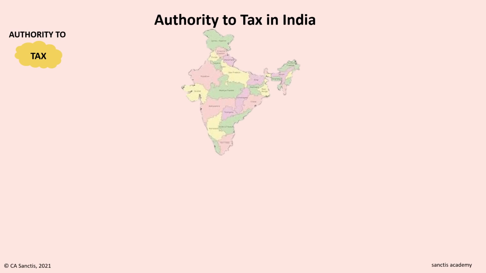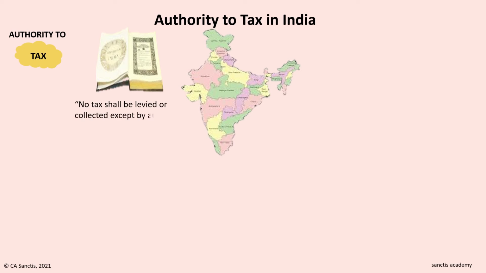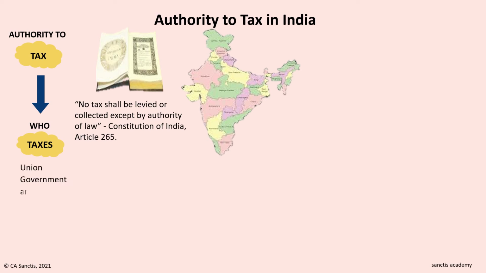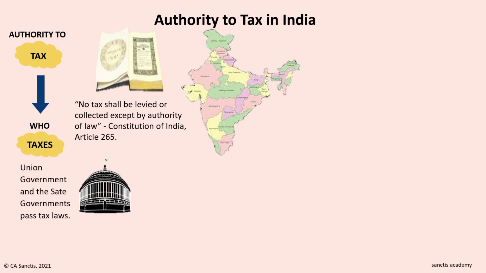Upon independence, the people of India gave unto themselves the Constitution of India. The Constitution of India provided that no tax shall be levied or collected except by authority of law. That's in Article 265 of the Constitution of India. Now, who levies these laws or who taxes? The union government and the state government both pass tax laws.